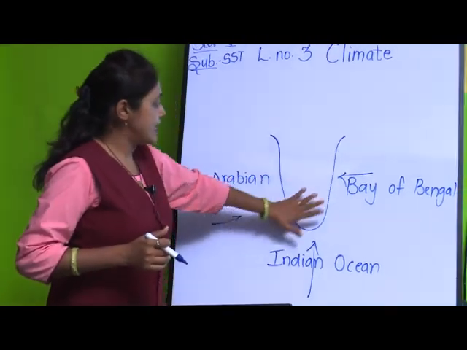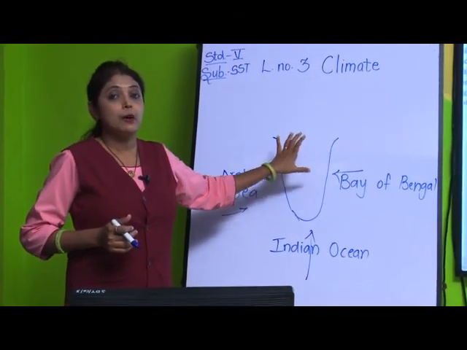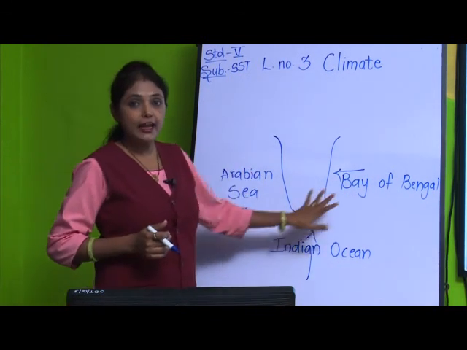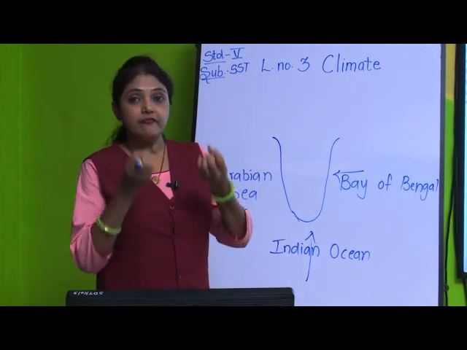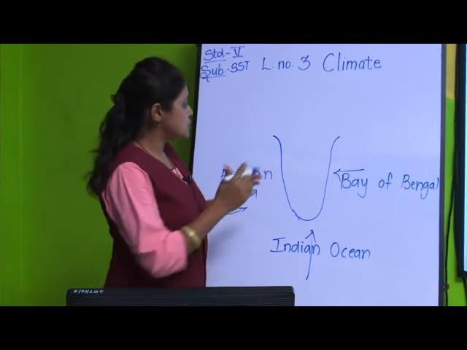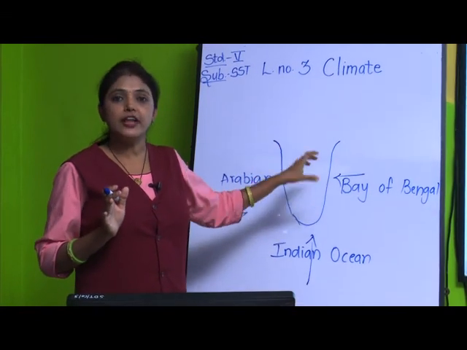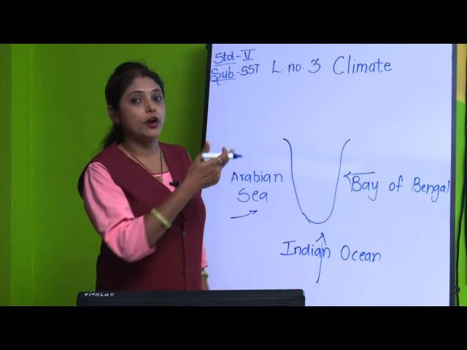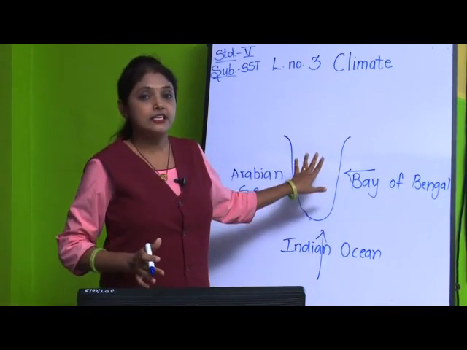So, in this area, what happens? There is heavy rainfall. Why? Because this is all water bodies, it is surrounded by water. So, there is a lot of evaporation, right, and a lot of formation of clouds. So, in this area you will see a lot of rainfall. This is the climatic condition. Because of wind, the climate of this place is that they receive heavy rainfall.